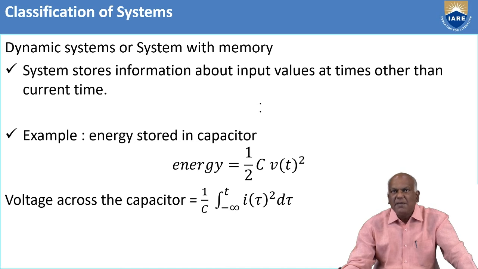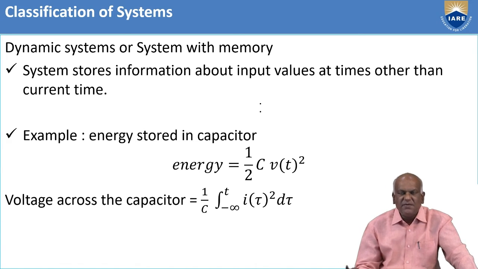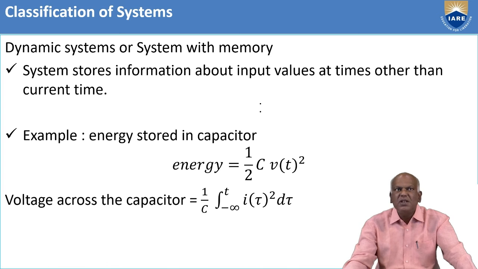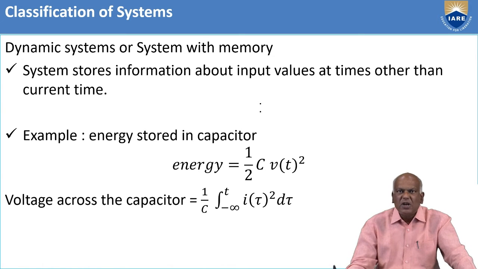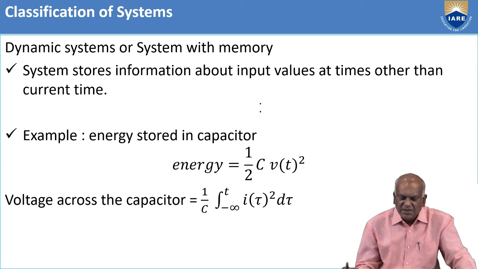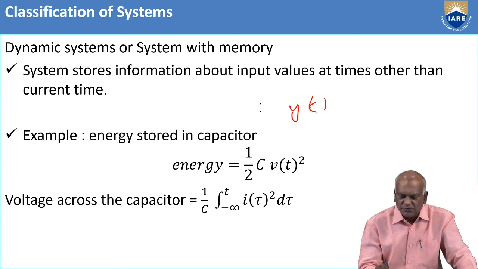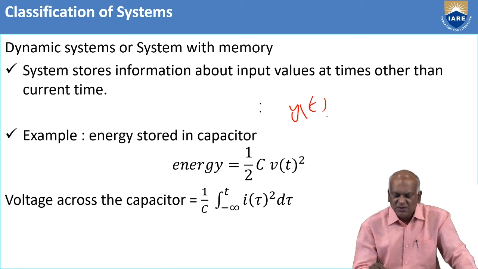Next we go for dynamic systems, also called systems with memory. That means the system can store the previous values of the information. That's why these systems are called systems with memory, also called dynamic systems. We can define a dynamic system this way: y(t) is the output. This is called the present output, at t = t0.